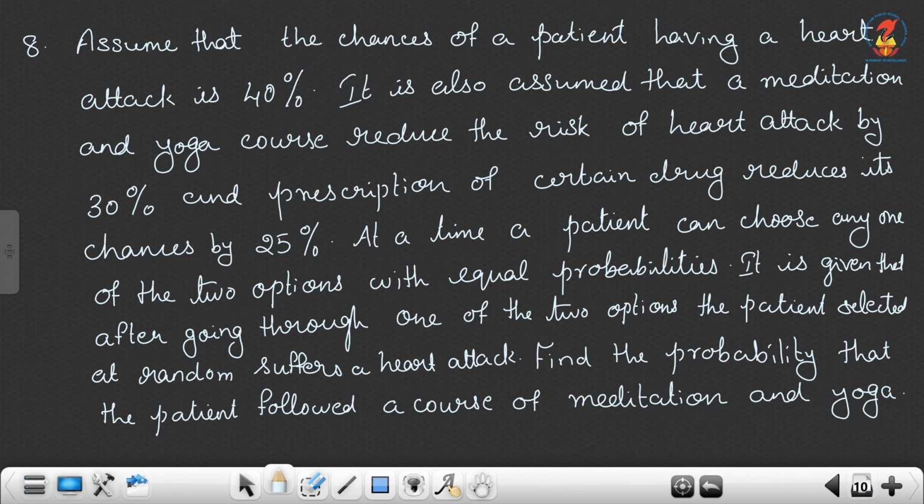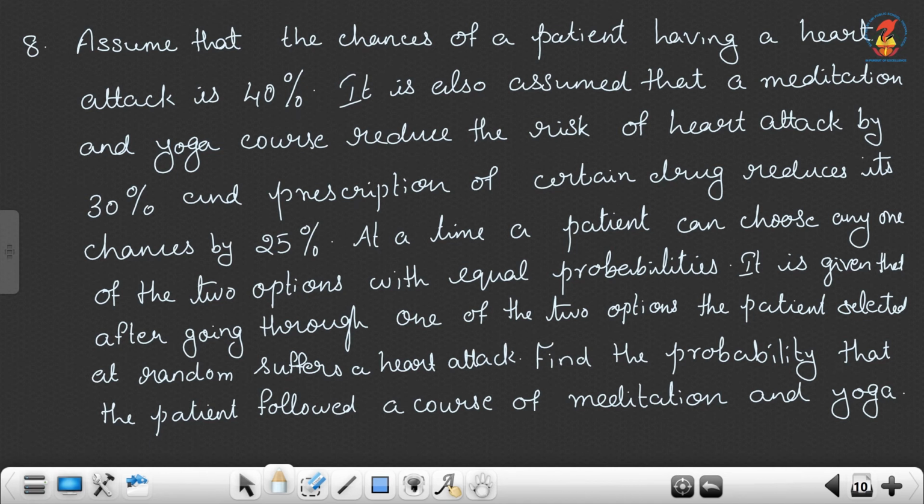At a time, a patient can choose any one of the two options with equal probabilities. It is given that after going through one of the two options, the patient selected at random suffers a heart attack. Find the probability that the patient followed a course of meditation and yoga.